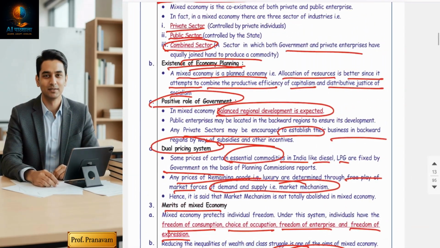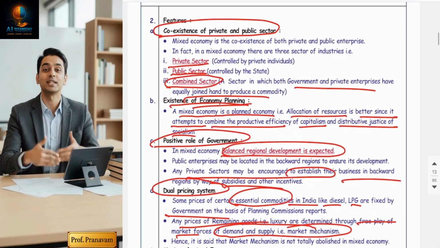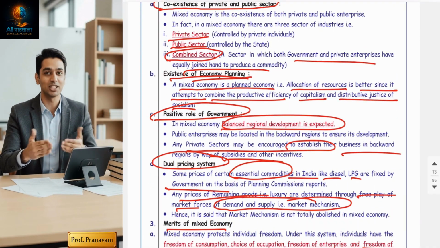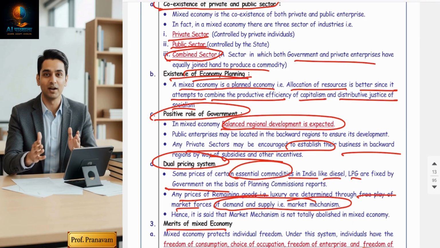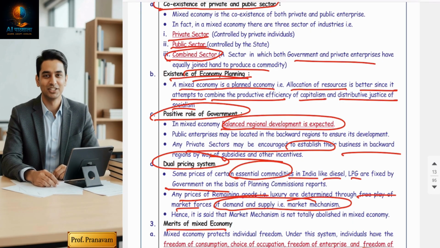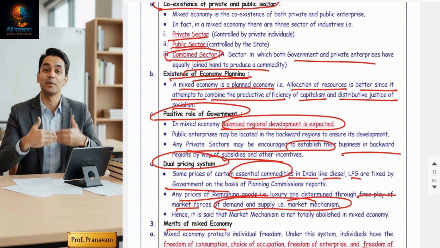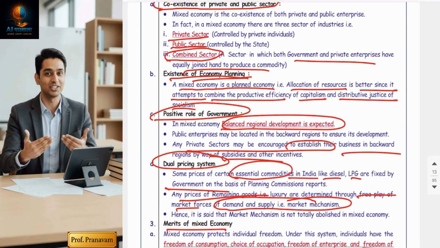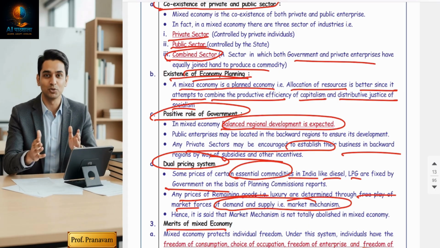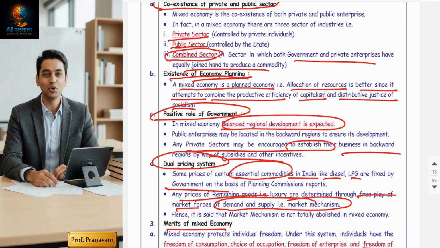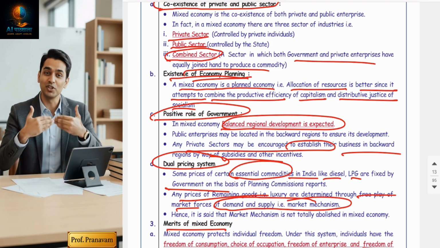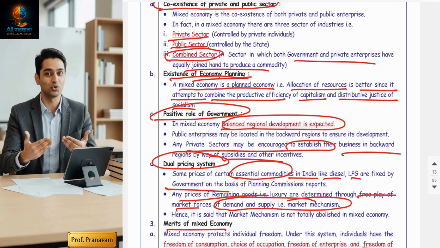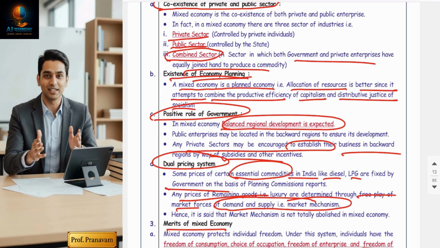So before I get into the further topic, let's understand the comparison between all three in four to five points. Please understand. That is how each economy solves its four problems, we're going to understand. But first, the distinction. Ownership: the ownership in a capitalist economy is private ownership, the ownership in a socialist economy is government ownership, and in a mixed economy, both.